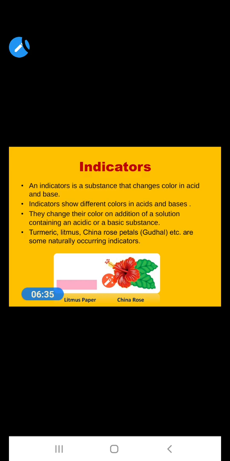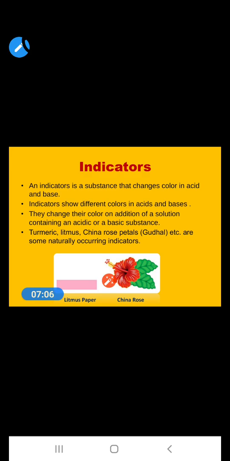With the help of an indicator, we can identify which solution is acid and which solution is base. Indicators show different colors in acids and bases. With the help of the color shown by the indicator, we can identify the solution easily. They change their color on addition of a solution containing an acidic or a basic substance.